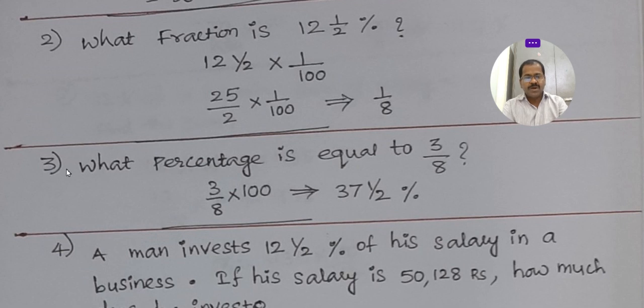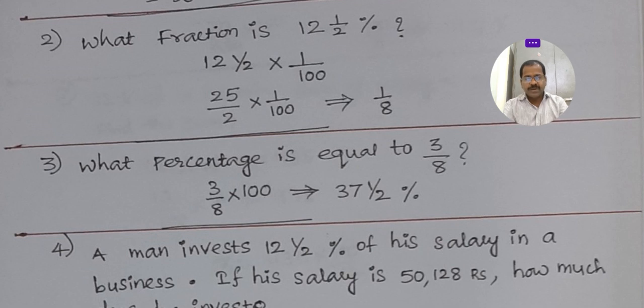Next, third problem: what percentage is equal to 3 by 8? Here we want the percentage of 3 by 8. So whenever we want a percentage, you see here, we write 3 by 8 into 100. This is 37.5%. What percentage is equal to 3 by 8? Then we have to multiply by 100.